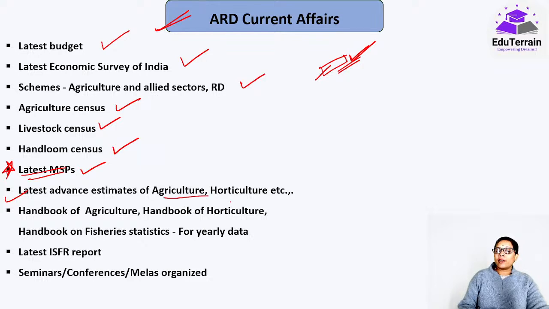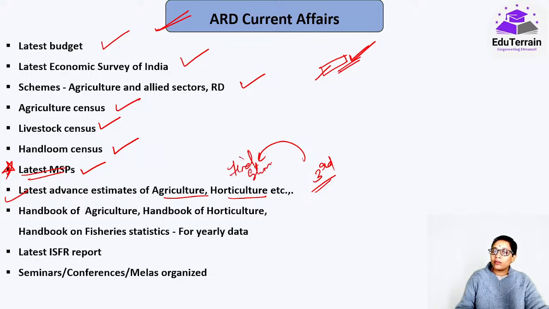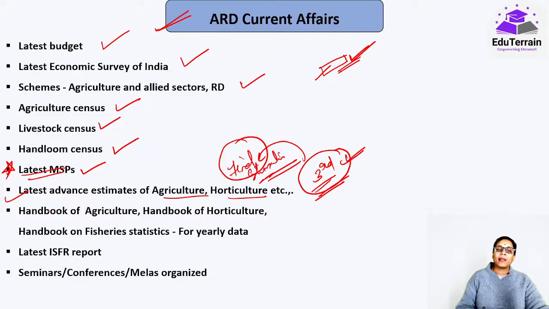Latest advance estimates of agriculture, horticulture data, advance estimates important. Advance estimates अगर third वाला advance estimates है, but still you have to go through the final estimates of the previous year also. We don't know which of these would be asked in the examination. So latest advance estimates के साथ, because these are not the final one. अगर third वाला है, that's not the final one. Until you get the fourth advance estimates, only then you'll get the final figure. So this is not the final figure. It would be close to the final figure, no doubt, but still not the final figure. So the final figure of the previous year would be important here.